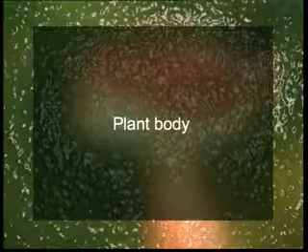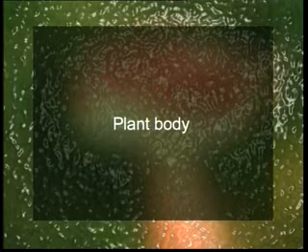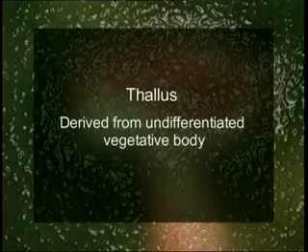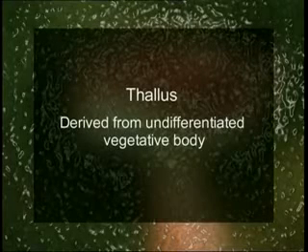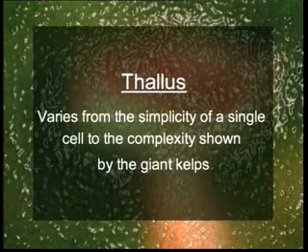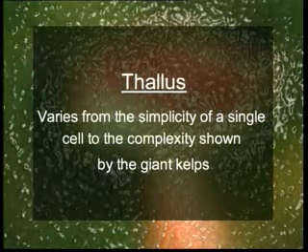Now about its plant body, which we commonly call as thallus. The term thallus has been derived from an undifferentiated vegetative body. The thallus in algae varies from the relative simplicity of a single cell to the most striking complexity as shown by the giant kelps.